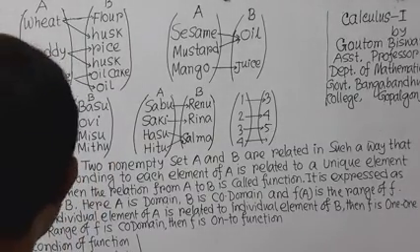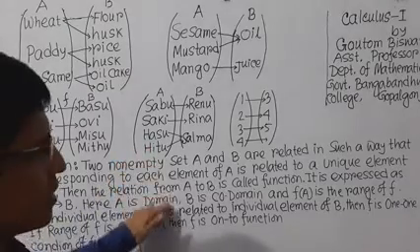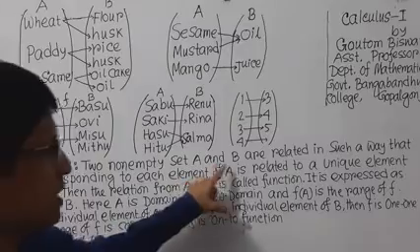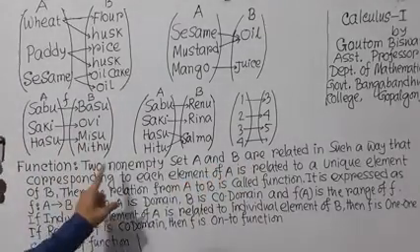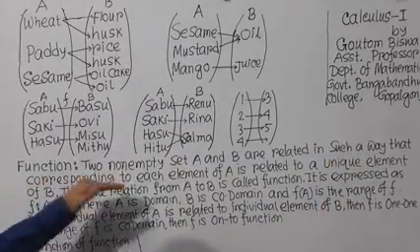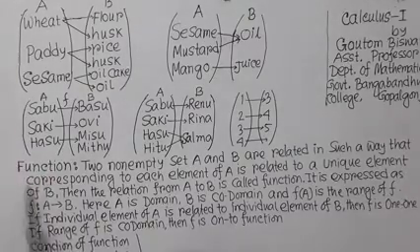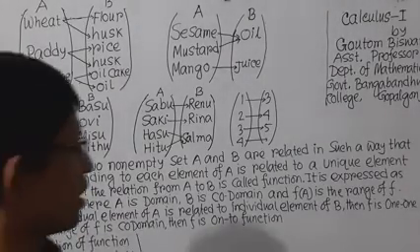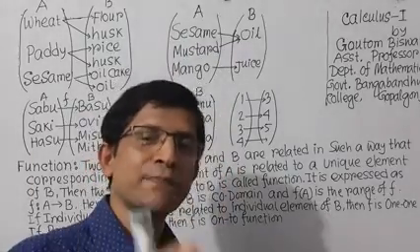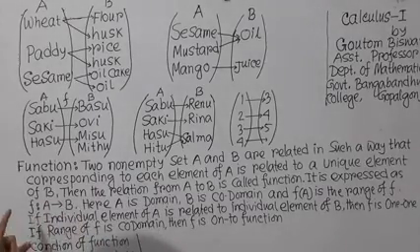Now we have the definition, and please see the board. The function definition: two non-empty sets A and B are related in such a way that each element of A is related to a unique element of B. Then the relation from A to B is called a function. That means a special type of relation is a function. It is expressed as the function f from A to B.